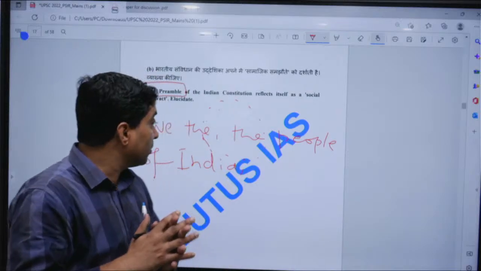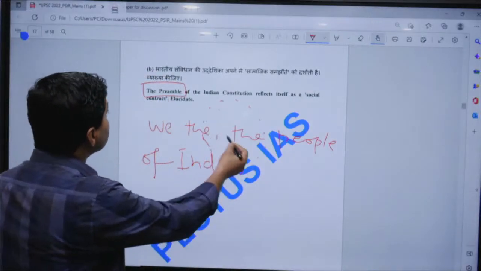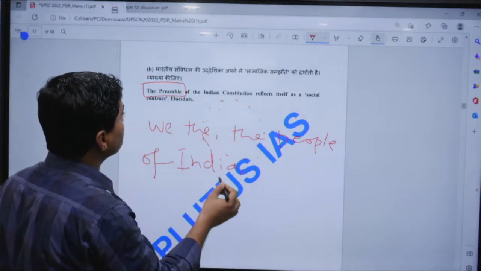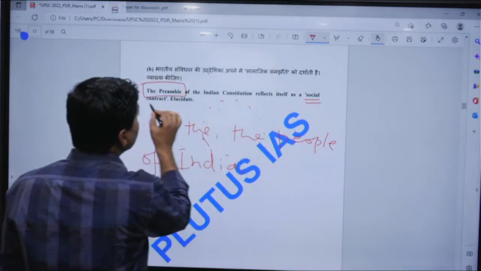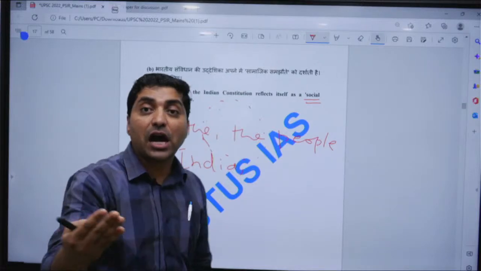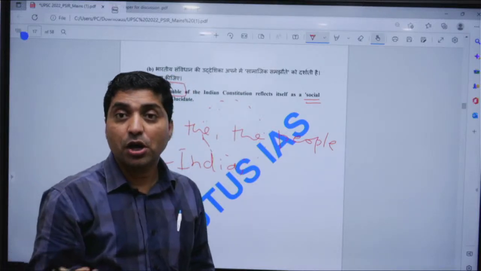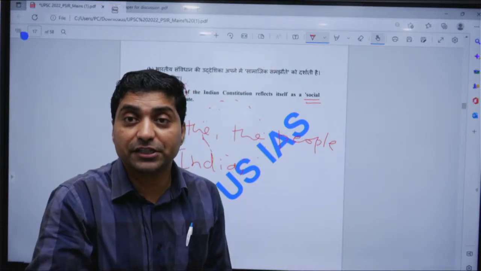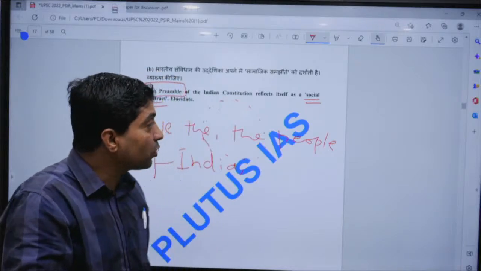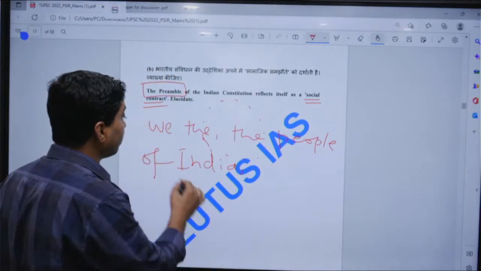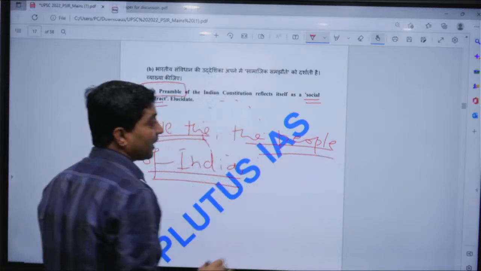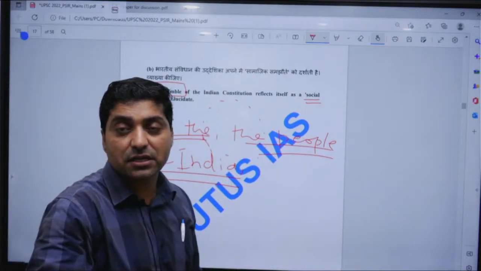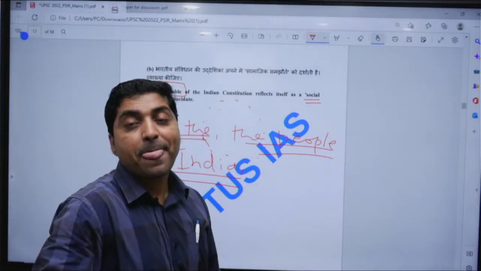So you can see the preamble of the Indian Constitution reflects a social contract that we ourselves gave to this Constitution on 26 November 1949. This resolution was taken by we the people of India, and that signifies the social contract.